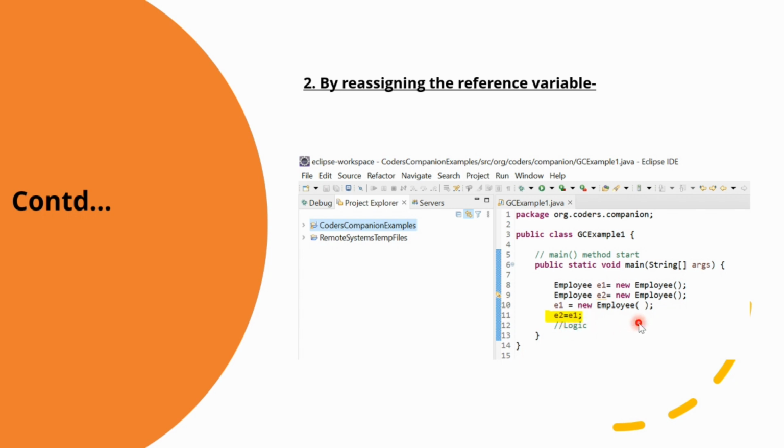The next line creates a new Employee object and reassigns the reference variable E1 to this new object. As a result, the first object loses its reference and becomes eligible for garbage collection. The next line makes the second object also eligible for garbage collection, as it makes the reference variable E2 point to the object with reference variable E1.